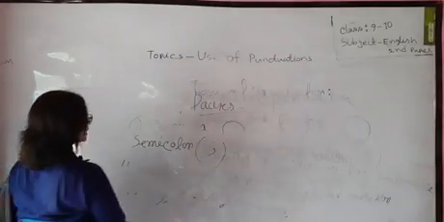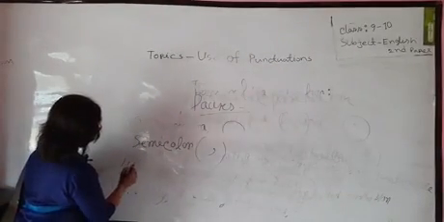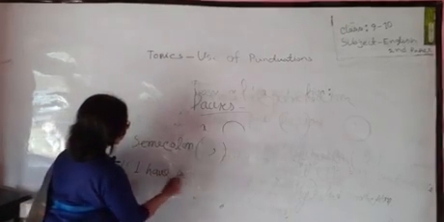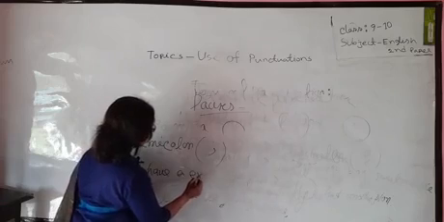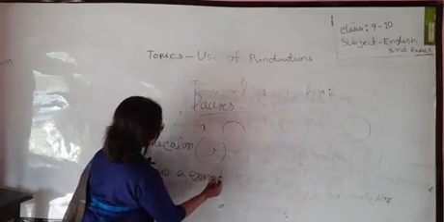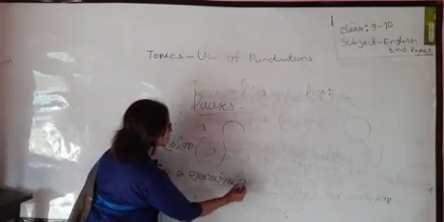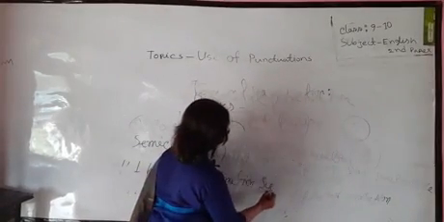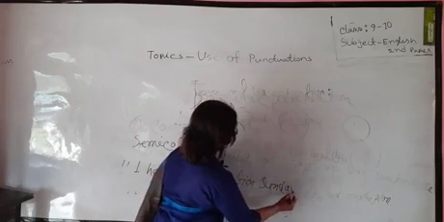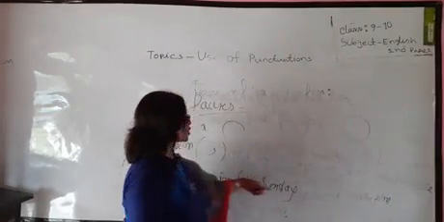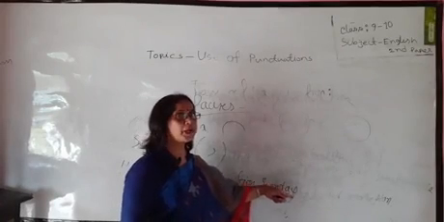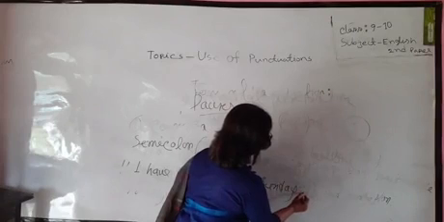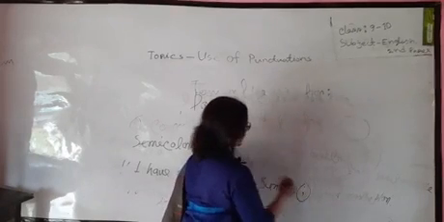Another example: I have an examination Sunday. On Sunday I have an examination. Here I put semicolon.